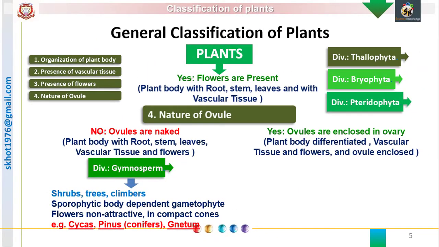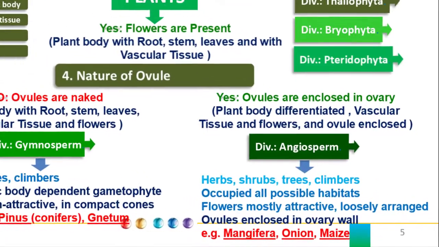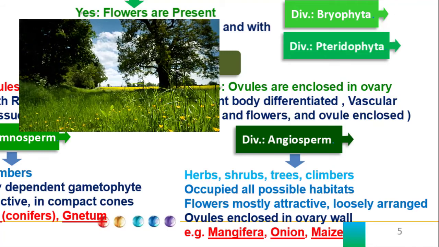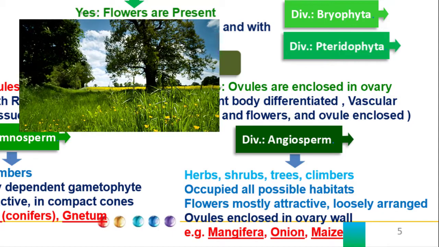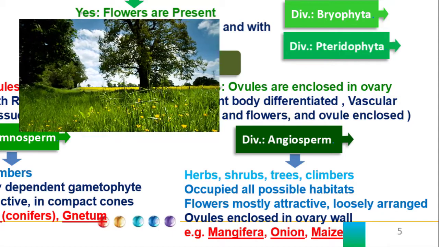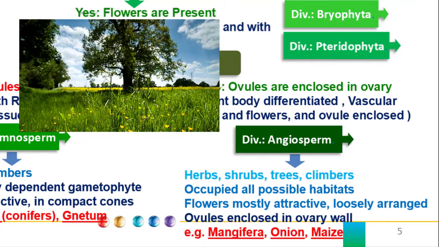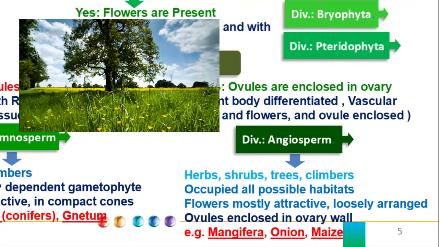The second group of flowering plants, having enclosed ovules, are called angiosperms. Again, angio means closed and sperma means seeds. So these are the plants having closed seeds. Structurally they include herbs, shrubs, trees, climbers. They include seasonal plants, perennial plants, and they occupy all possible habitats. At present, angiosperms are said to be the most successful plant group.